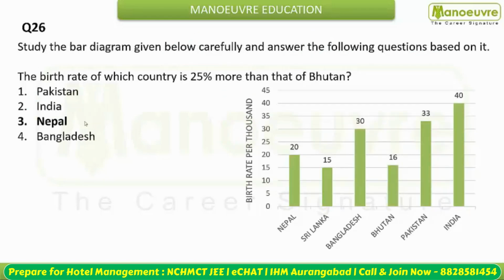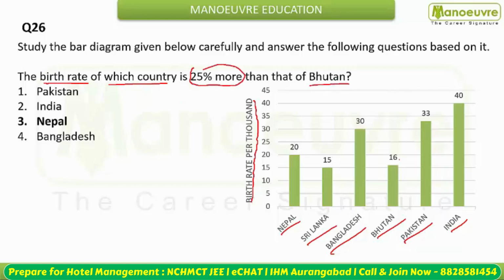Now this is from the Venn diagram. You need to study the question. Study the Venn diagram. You are given the birth rate per thousand of the different nations, that is Nepal, Sri Lanka, Bangladesh, Bhutan, Pakistan and India. Now you need to tell me the birth rate of which country is 25% more than that of Bhutan.